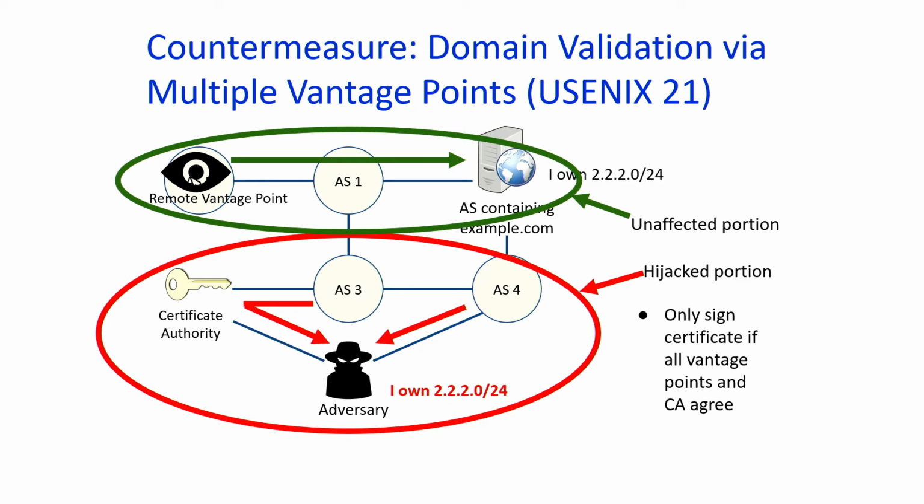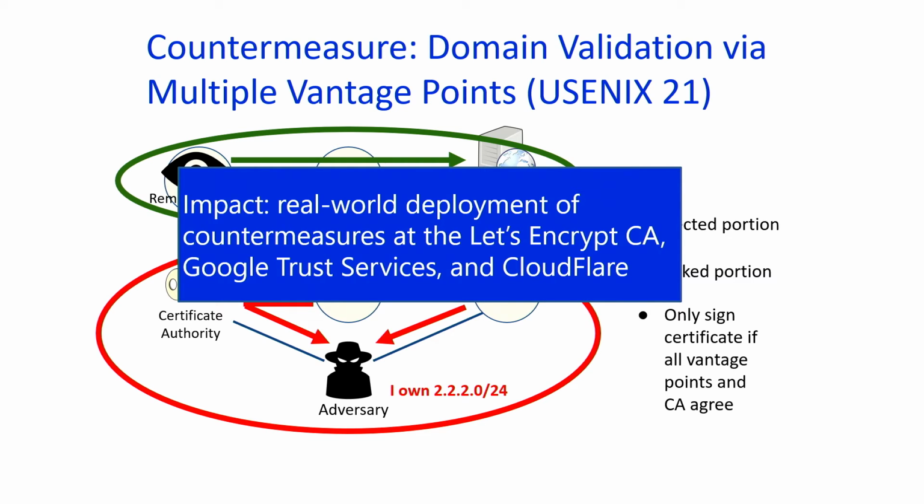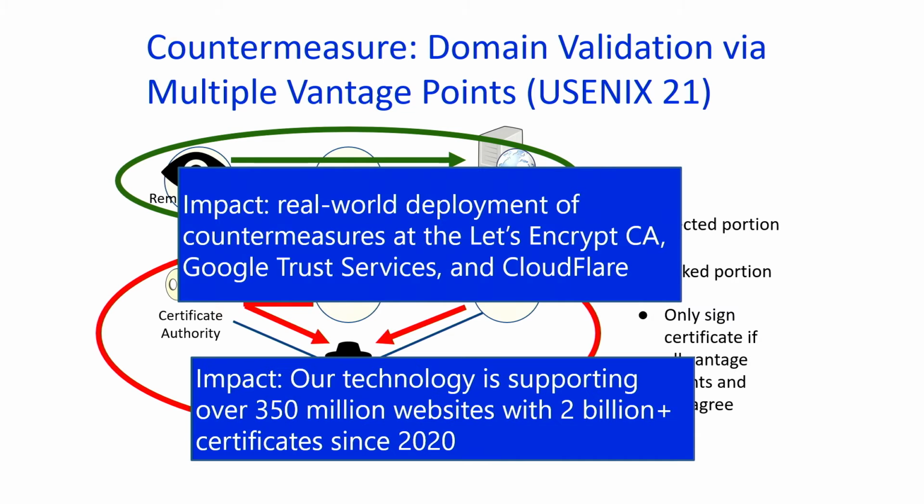So we proposed this technology in about 2021, and we were lucky to collaborate with the Let's Encrypt CA to deploy this technology in their production infrastructure. And since then, other entities like Google Trust Services and Cloudflare have also come up with their own deployment. To give you a sense of the scale of our deployment at Let's Encrypt, we've issued about 2 billion digital certificates since our implementation went live in their infrastructure in February of 2020, which is now supporting about 350 million websites. So last time I checked, the whitehouse.gov website was being secured by Let's Encrypt, which was using this technology under the hood.